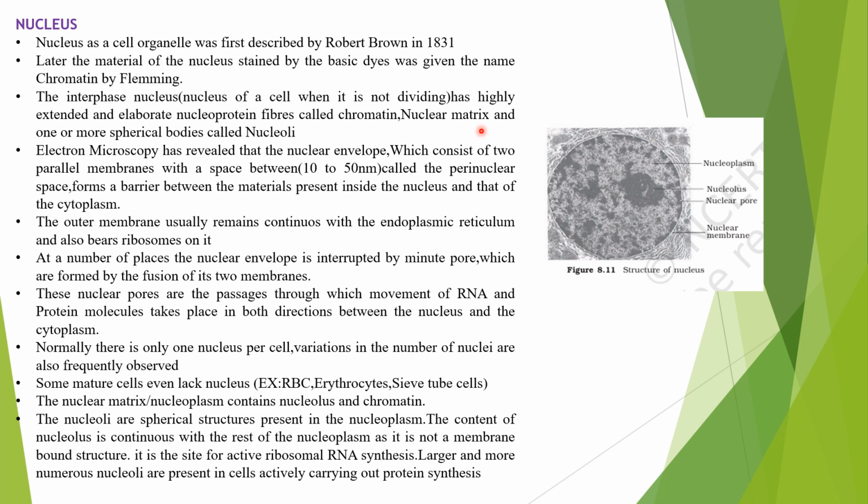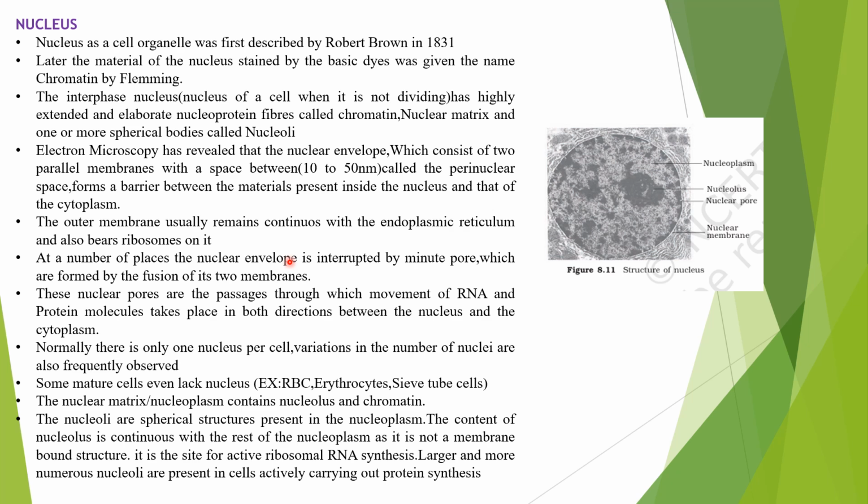Actually, the nucleus has pore-like structures. The nucleus has a double membrane, an outer membrane and an inner membrane. But at certain locations, the nuclear membrane is joined. At the joint, we observe a structure called the nuclear pore. These nuclear pores help in the movement of proteins or RNA from the nucleus to the cytoplasm, or from the cytoplasm into the nucleus. The outer membrane of the nucleus is continuous with the endoplasmic reticulum, particularly RER.